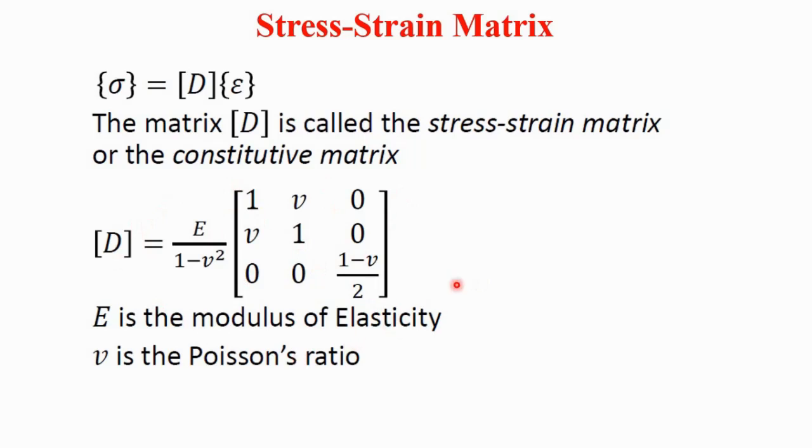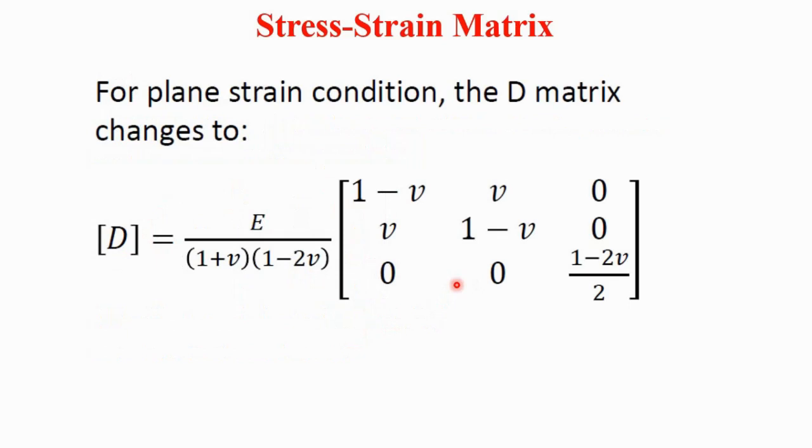So this is the D matrix, that is the stress strain matrix, for the plane stress condition, where E is Young's modulus and mu is Poisson's ratio. And for the plane strain condition, D changes to E divided by (1 plus mu) into (1 minus 2 times mu), into the matrix [1 minus mu, mu, 0; mu, 1 minus mu, 0; 0, 0, (1 minus 2 times mu) divided by 2]. This is the D matrix for the plane strain condition.